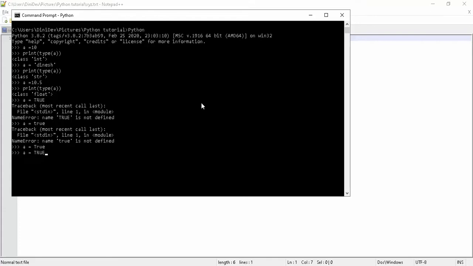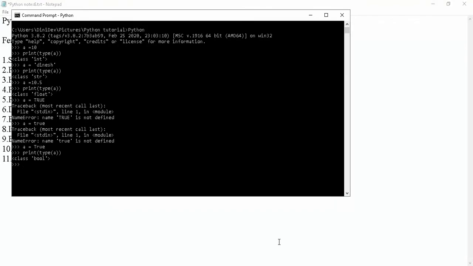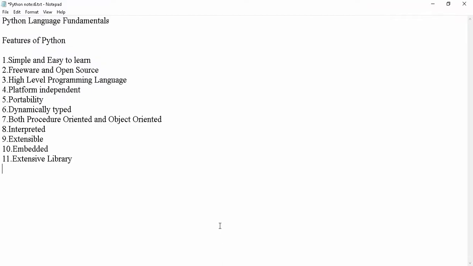True, boolean type. Like this, we no need to mention the data type in Python. It will automatically take it, and we can also check it using print(type()) with the variable name. It will show the type. Okay, now you are clear, guys. And I will show you another example.